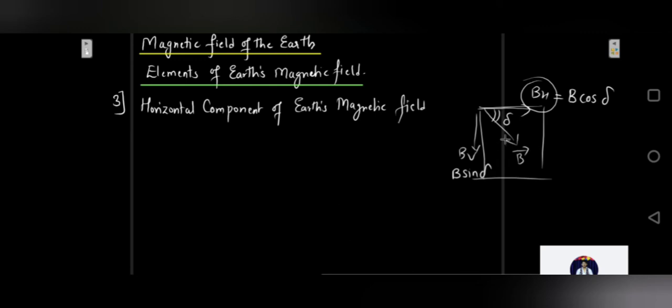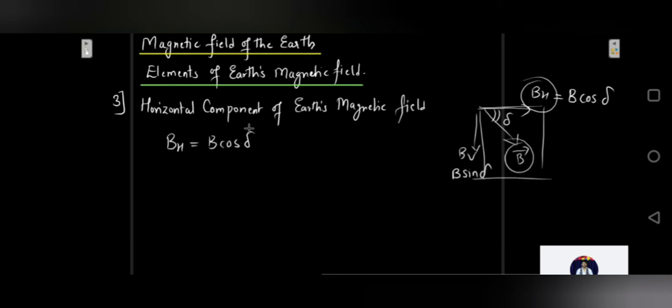If you resolve this vector, that is the magnetic field, into a horizontal and a vertical component, then we can say that BH, that is the horizontal component of Earth's magnetic field, in terms of angle of dip will be BH = B cos delta.